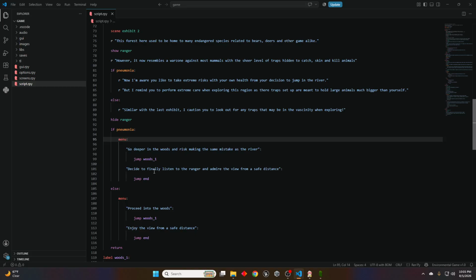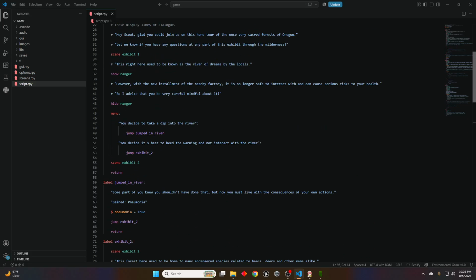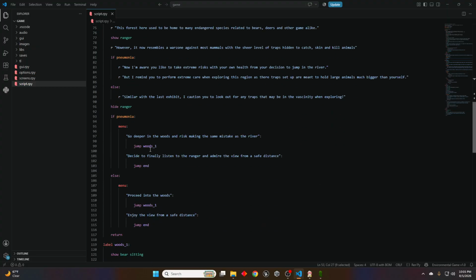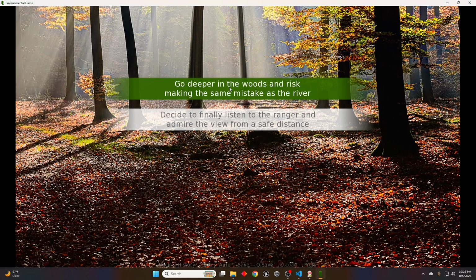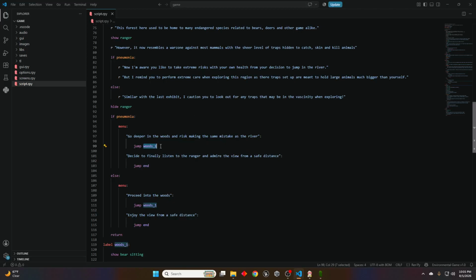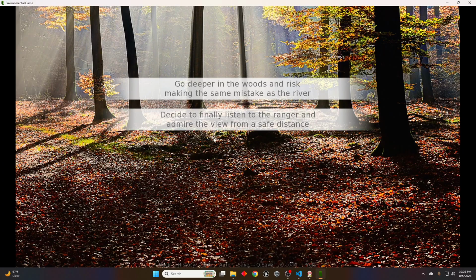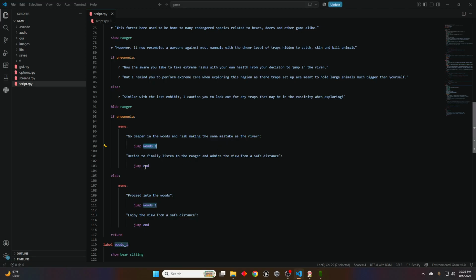Very similar to the last one, where we decided to either take a dip in the river or to heed the warning. We can either jump to this label or jump to this label. Very similar stuff. If I click go deeper in the woods, I jump to woods 1. If I click decide to finally listen to the ranger, I jump to the end.